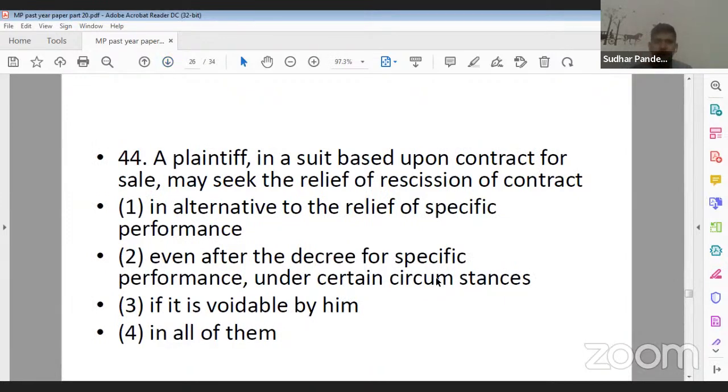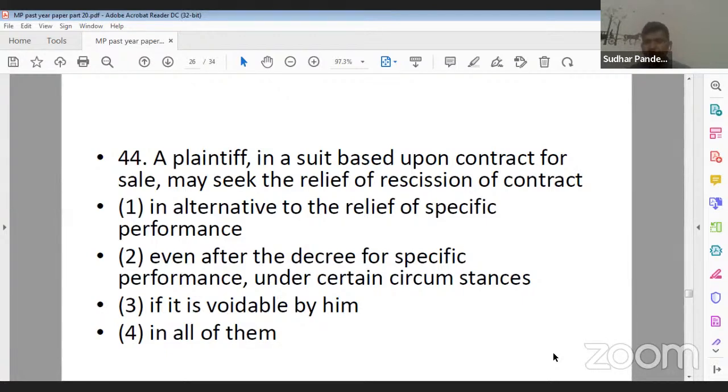Question number 44. A plaintiff in a suit based on contract for sale may seek the relief of rescission of contract. Now, the term rescission of contract is defined under Section 26 of the Specific Relief Act. While if we specifically talk about this particular problem, it is addressed under Section 27 of the Specific Relief Act.